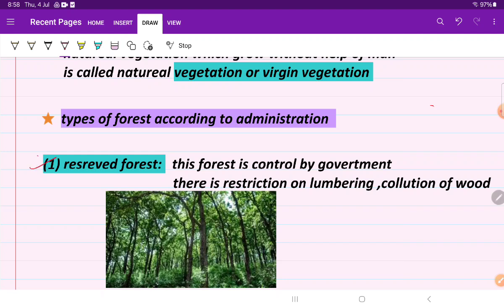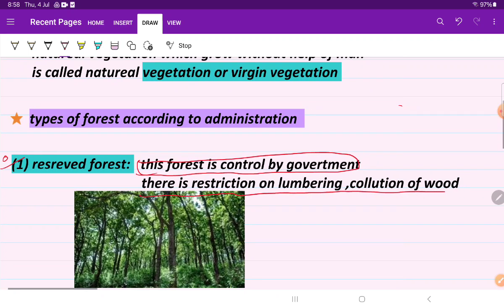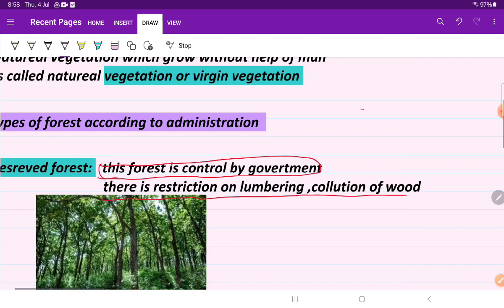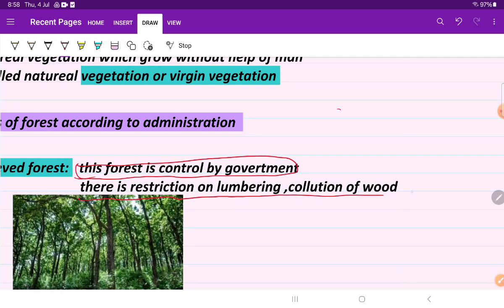So the reserved forest: which are the reserved forests? These forests are controlled by the government. There is a restriction on lumbering, collection of wood and grazing. What is lumbering? You might not know that.